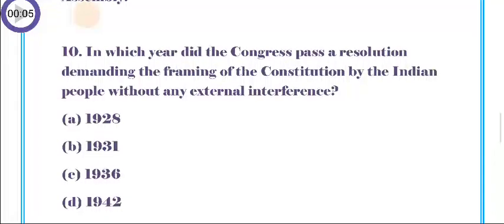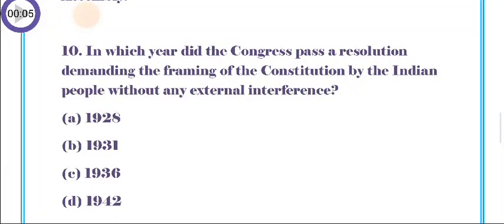Question number 10. In which year did the Congress pass a resolution demanding the framing of the Constitution by the Indian people without any external interference? A. 1928, B. 1931, C. 1936, D. 1942.